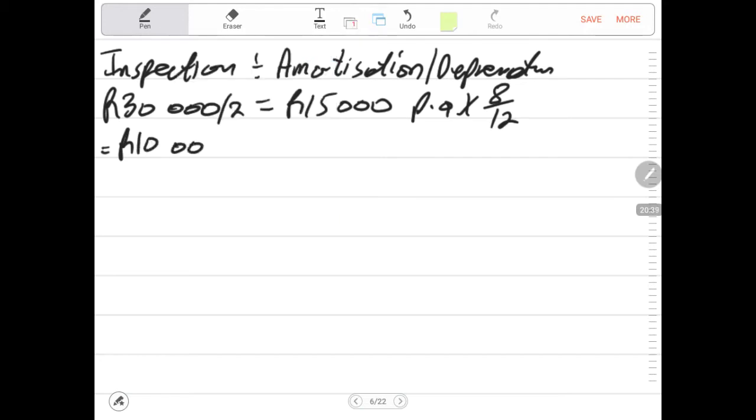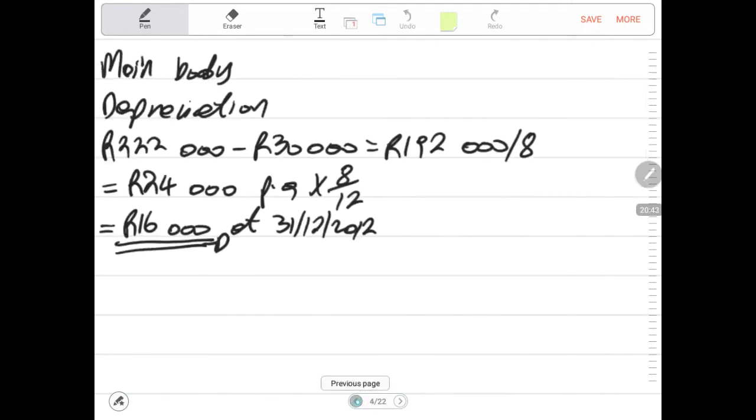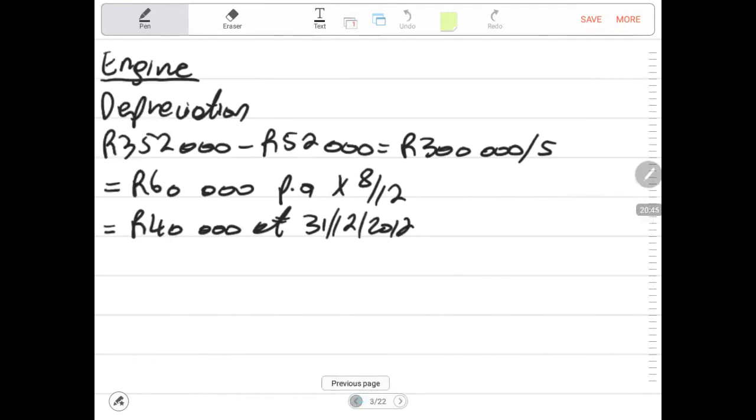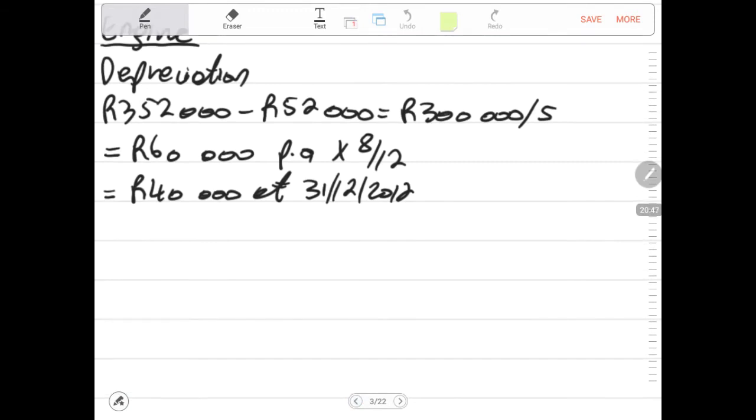That means we get to the depreciation of 10,000. Now we have calculated depreciation per annum and for the period of 8 months. Then what else do we need when there's a depreciation? We need a carrying amount. Carrying amount, we know that it is cost of 352,000.